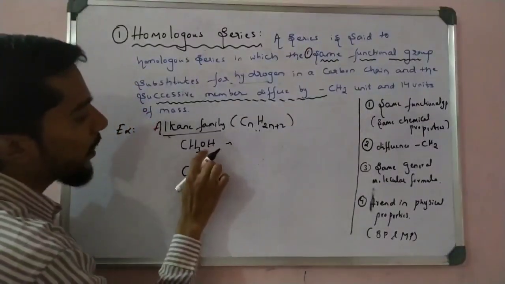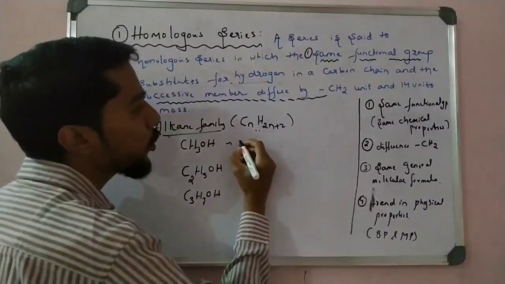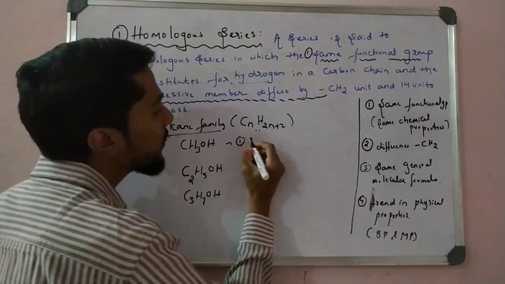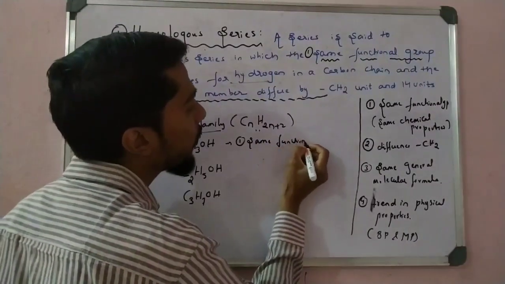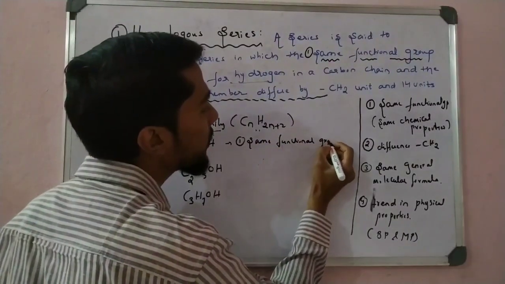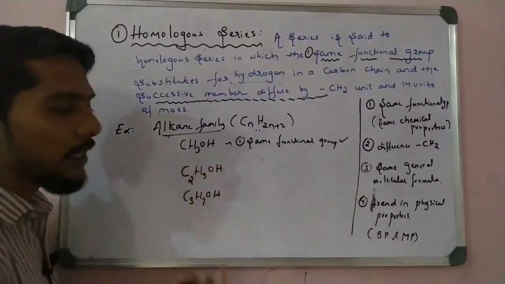See here. OH means what? Having the same functional group. So the first common condition is the same functional group. It is satisfied. This is okay because OH is the same functional group.